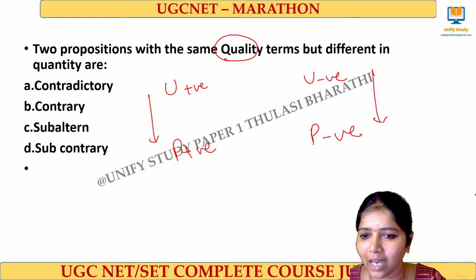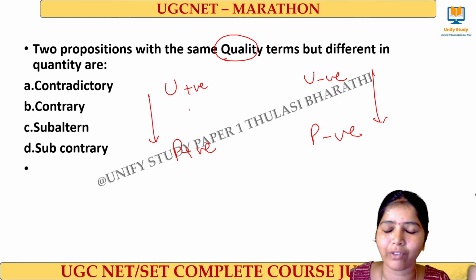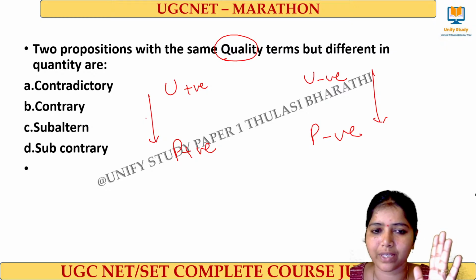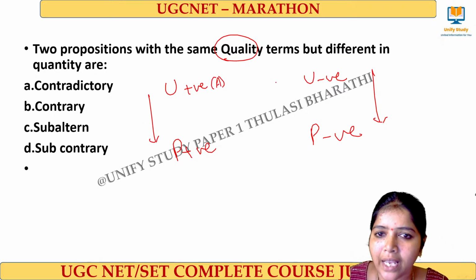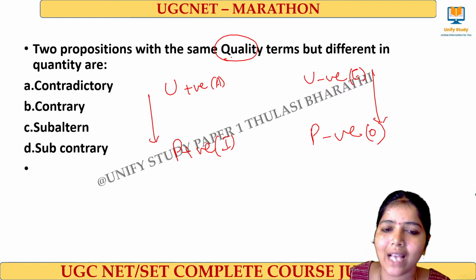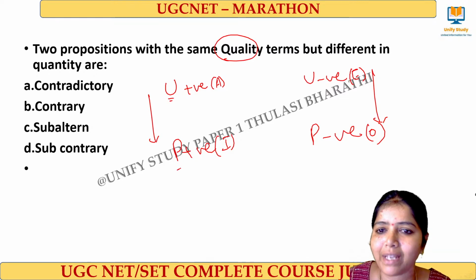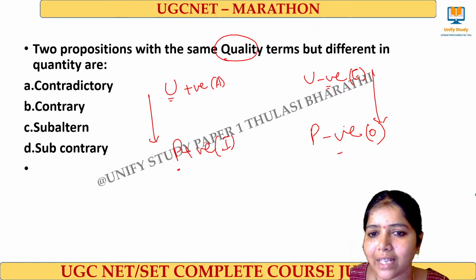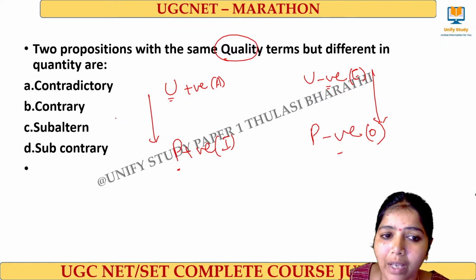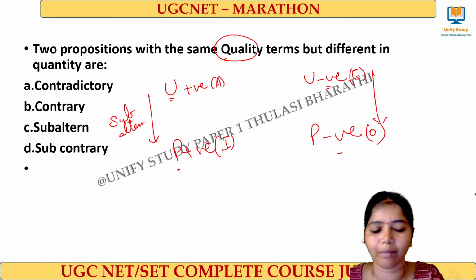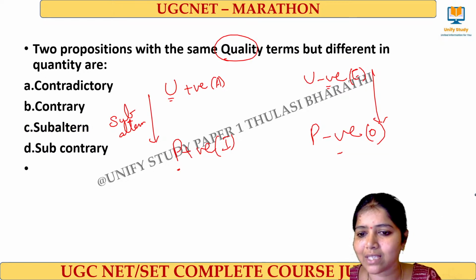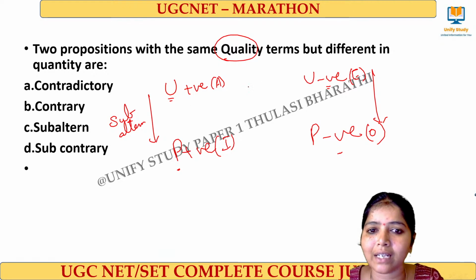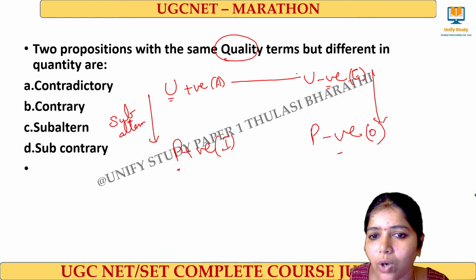See here with this diagram I told you, the square of opposition. You have to draw this A, E, I and then O type statements. This has the same quality, positive, positive, and the quantity is different. Here also we have negative, negative, and the quantity is different. What type of statement is it? This belongs to subaltern. Am I right? Yes or no? It's subaltern.